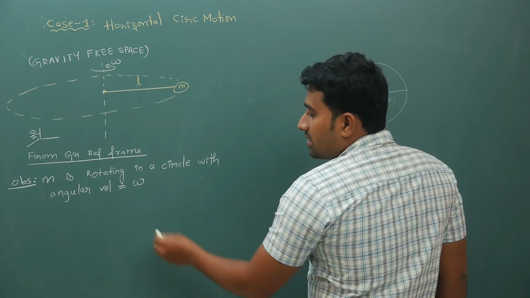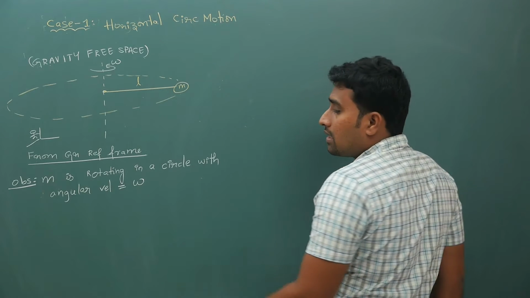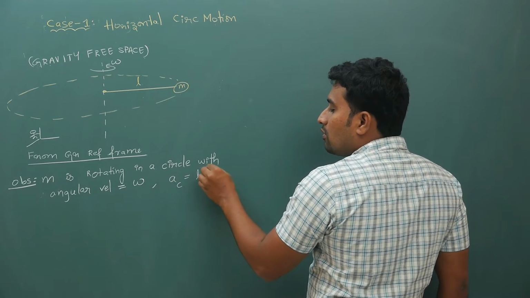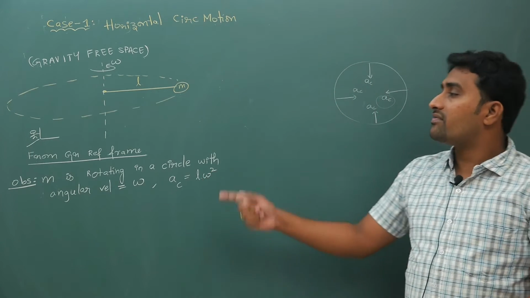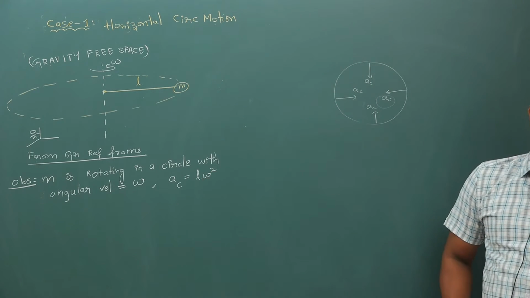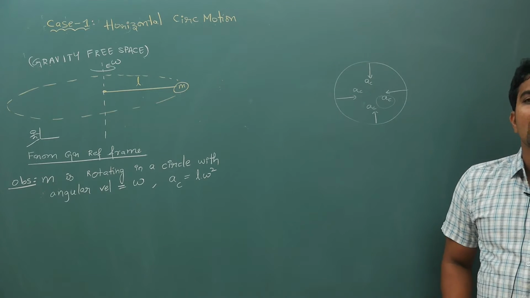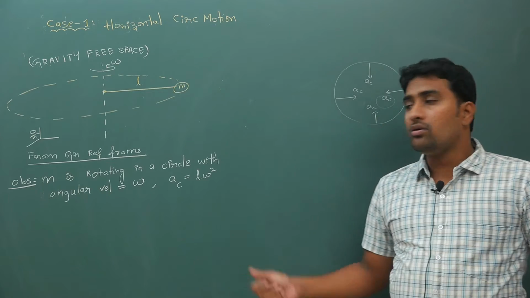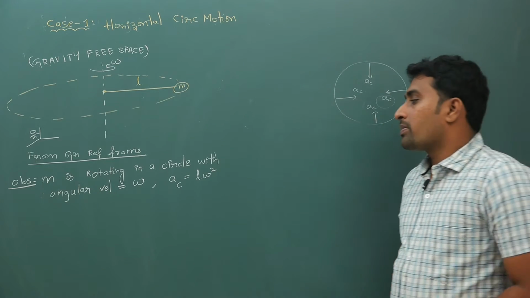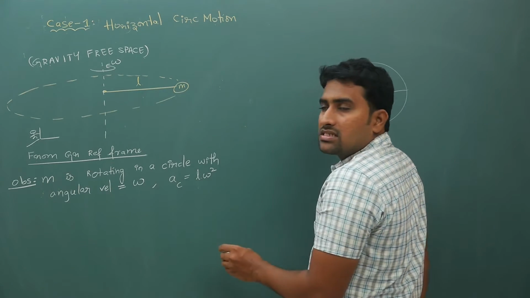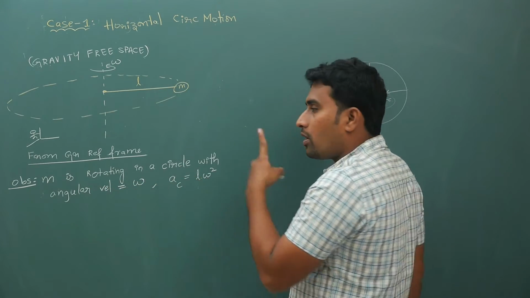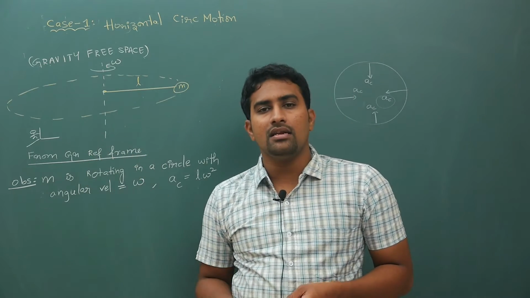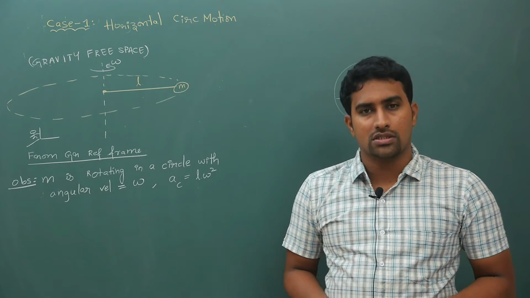So it is rotating in a circle with angular velocity omega, and centripetal acceleration is L omega square, because we know that V is R omega, so centripetal acceleration is R omega square. Yesterday's class I explained in detail. So your centripetal acceleration is L into omega square. Now from the ground frame, what are we seeing? Your body is going in a circle. For this body to go in a circle, obviously there must be some force.